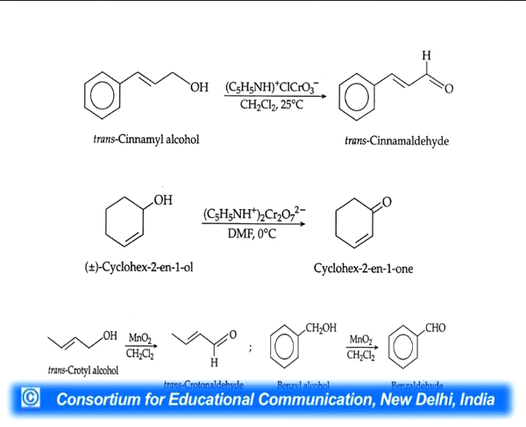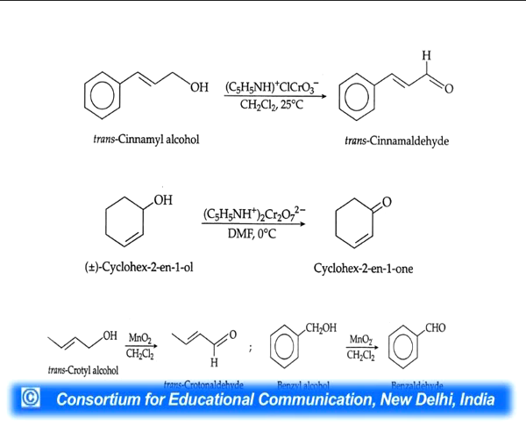There are other examples. You can see that PDC, manganese oxide and pyridinium chlorochromate oxidize exclusively to the corresponding aldehyde without affecting the other functional groups present in the alcohols.